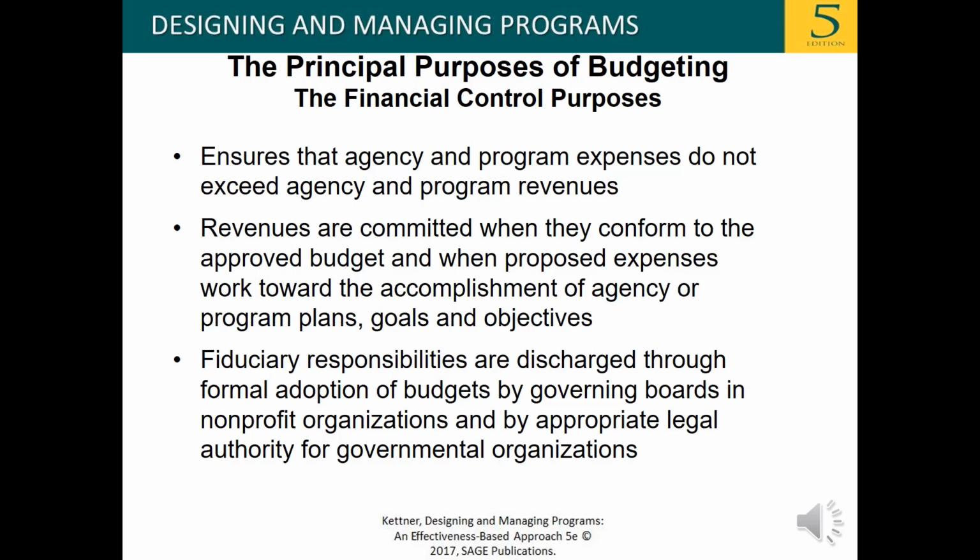Financial control purposes ensure that agency and program expenses do not exceed agency and program revenues. Revenues are committed when they conform to the approved budget and when proposed expenses work toward the accomplishment of agency or program plans, goals, and objectives. Fiduciary responsibilities are discharged through formal adoption of budgets by governing boards and nonprofit organizations and by appropriate legal authority for governmental organizations.